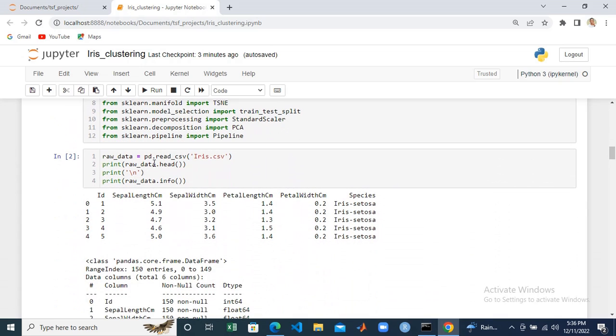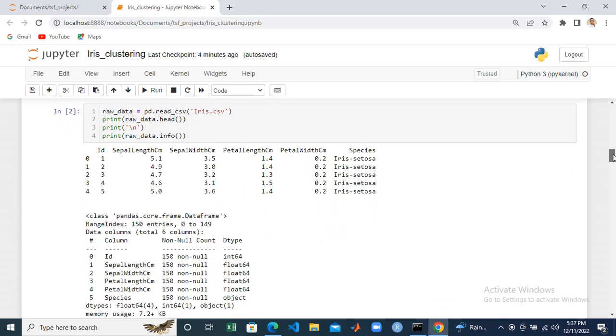So what I did here was to read the data into a raw data variable, and then I checked the head. This function will just print out the first five rows, and this will bring out the info like the number of rows, the types, and many other things.